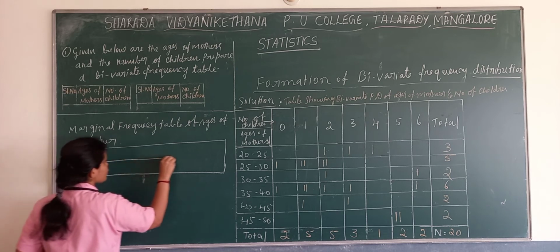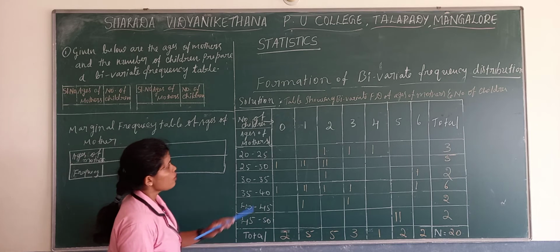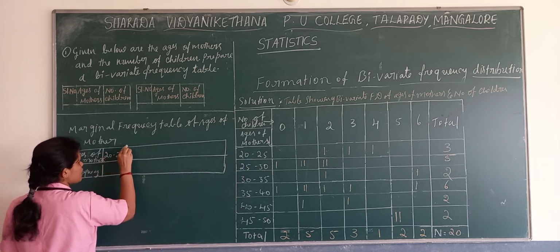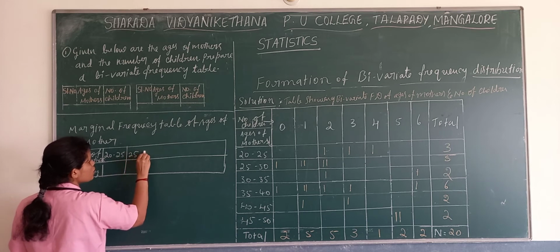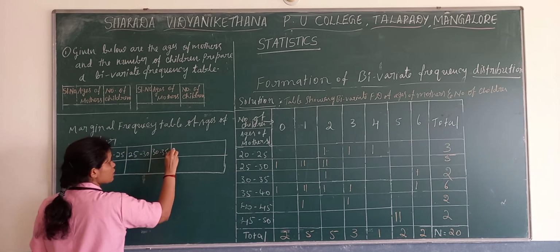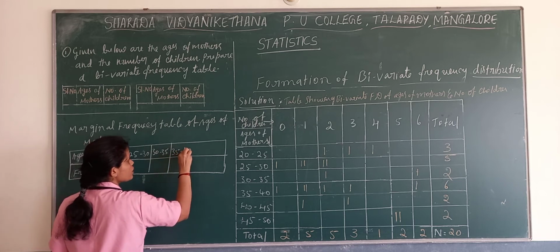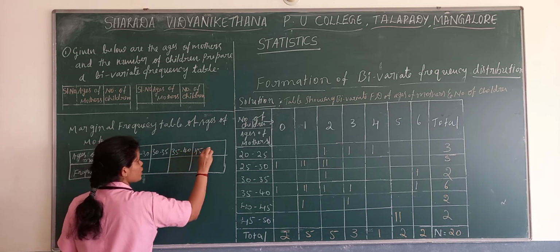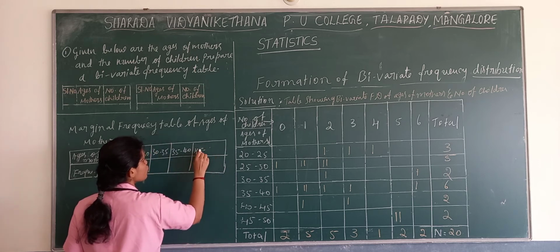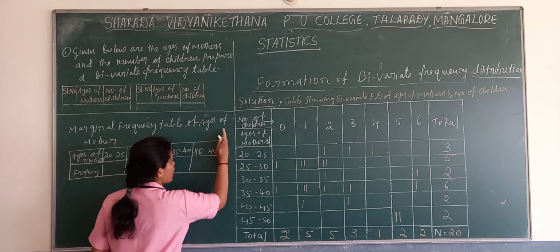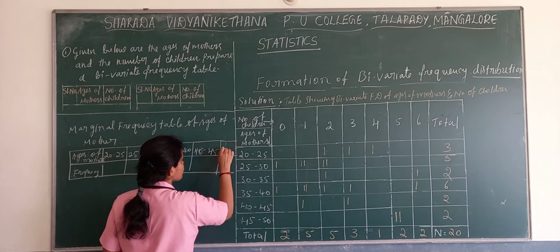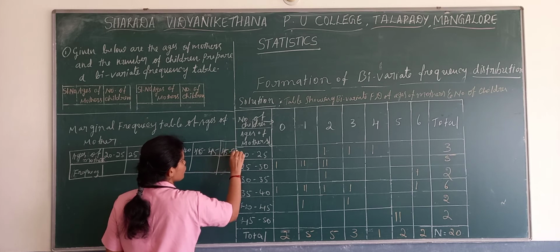Now assign the frequencies for ages of mothers. The class intervals are 20 to 25, 25 to 30, 30 to 35, 35 to 40, 40 to 45, and the last one is 45 to 50.